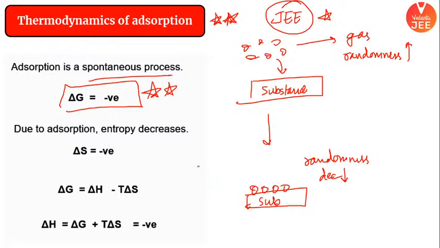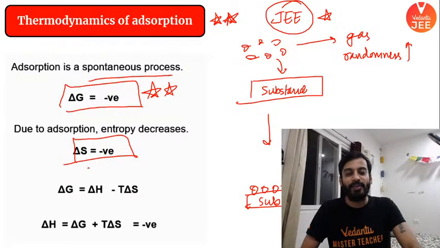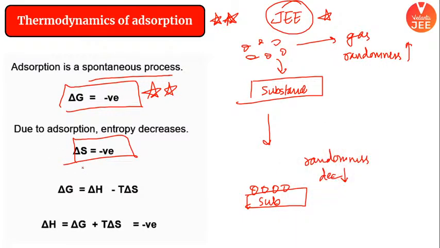What is entropy after all? Entropy is nothing but the measure of the degree of randomness. If randomness decreases, delta S will become negative. That's what I have done. Check this out. Delta S has become negative. I hope it is clear. Randomness has decreased, that is, in adsorption, randomness is decreasing. Delta S, the change in entropy, is negative.